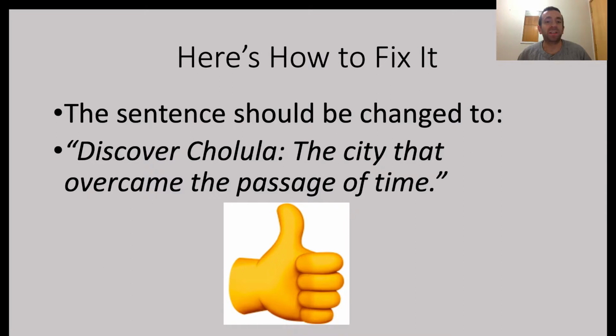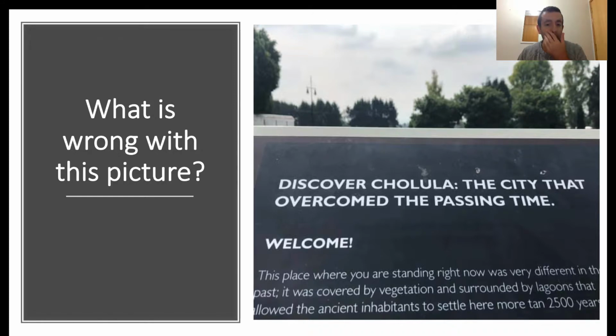Hopefully you guessed it already, but the sentence should be changed to Discover Cholula, the city that overcame the passage of time. So we had overcomed here, but it should be overcame because this is a version that should include the irregular verb of the past tense. So overcomed usually would be correct, but for this verb we want to use the irregular form of the past tense for the verb overcome. So it shouldn't be overcomed in the past tense. It's an irregular verb. Overcome is an irregular verb, so it should be overcame. So overcame is the first error that we fixed.